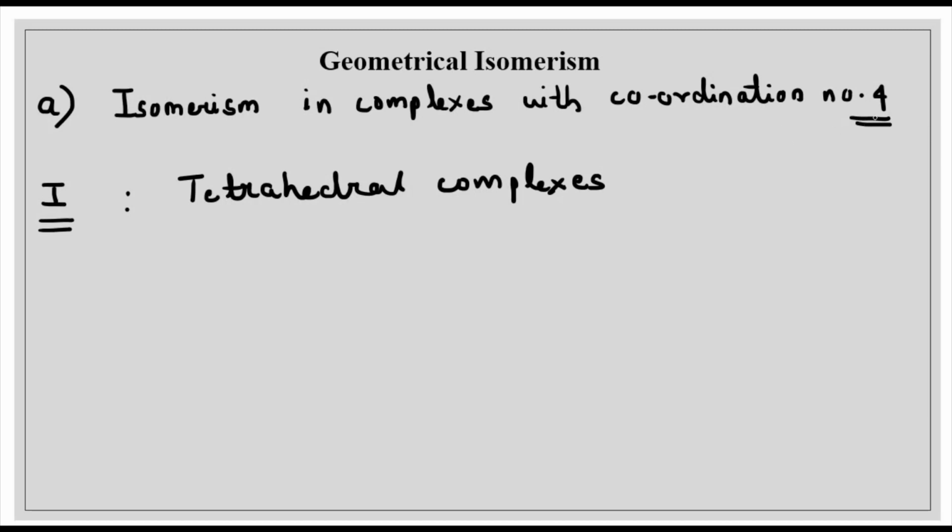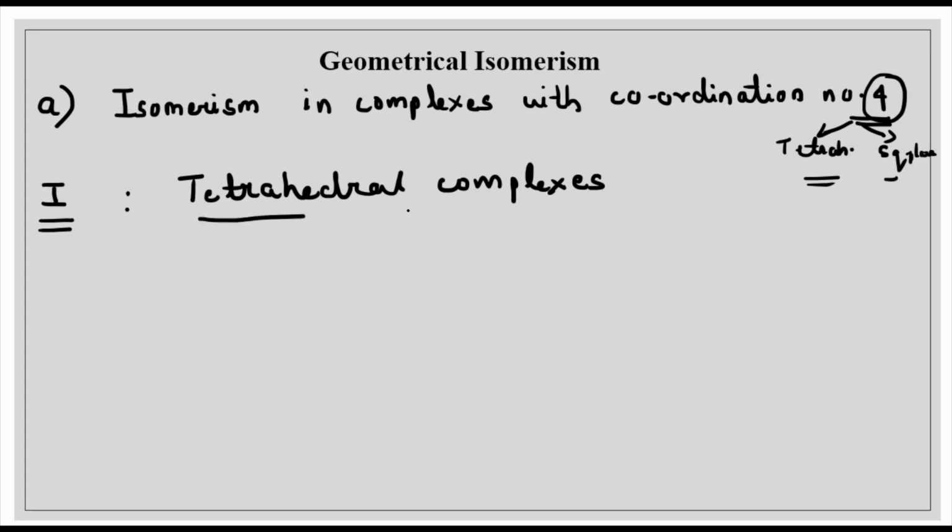Complexes with coordination number 4 can have two types of geometry. The first one is tetrahedral geometry and the second one is square planar geometry.